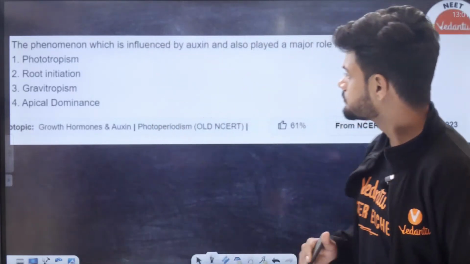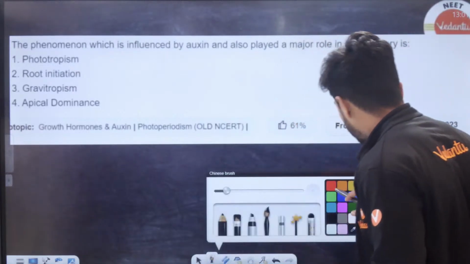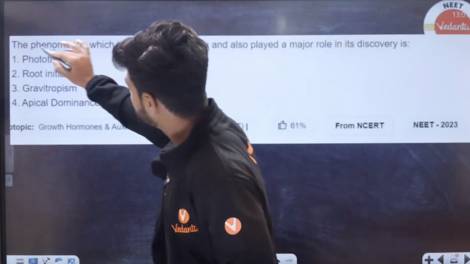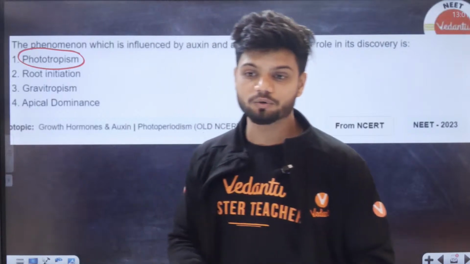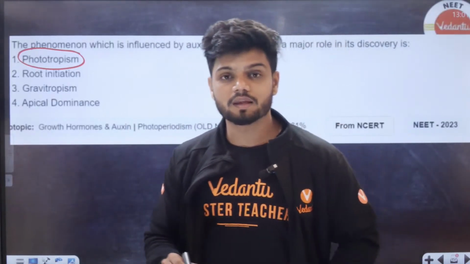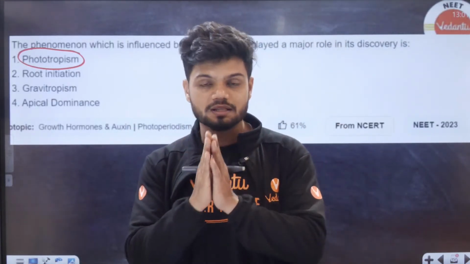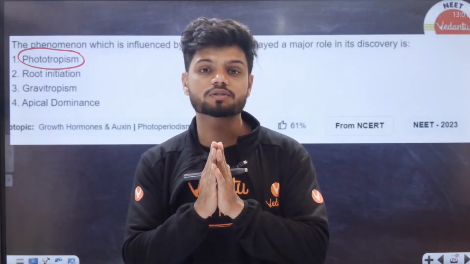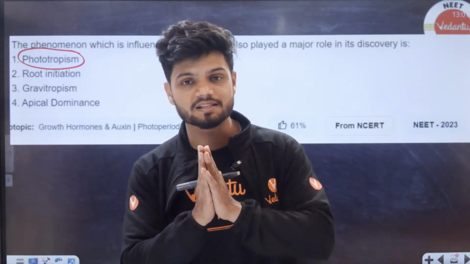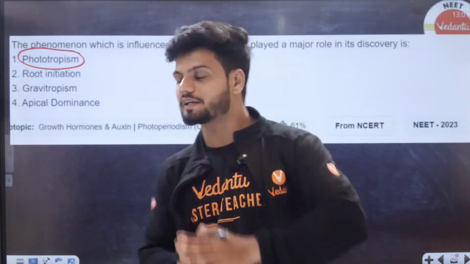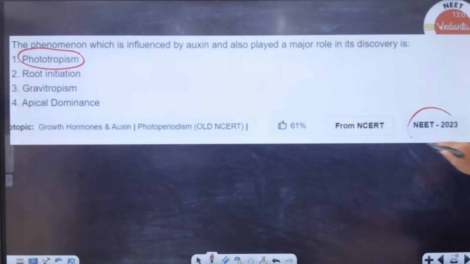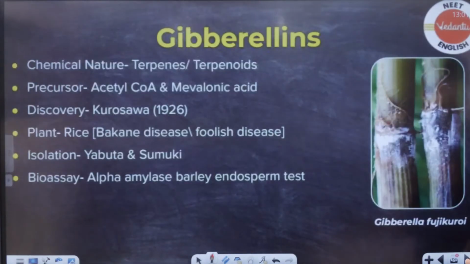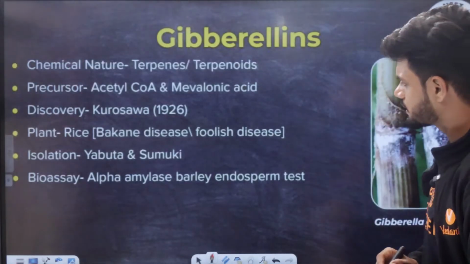Okay. Students, I told you at the start, right? Because of the discovery, Charles Darwin and Francis Darwin, they used canary grass for tropism. It is growing towards the light. Okay, there are many questions like that. Let me show you.